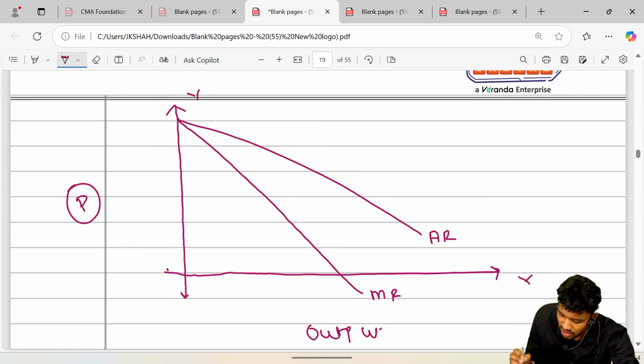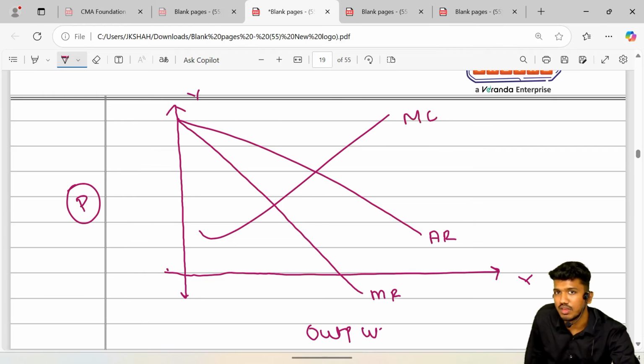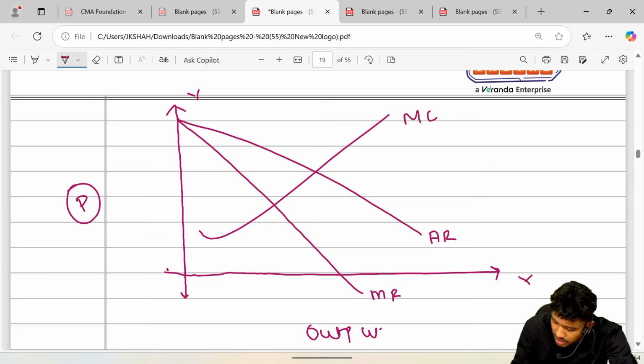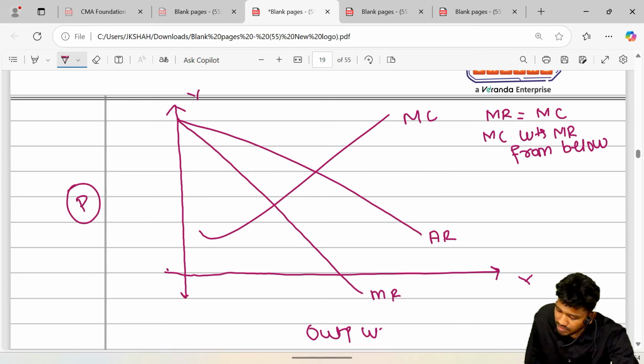Now see, we have plotted AR and MR. Now we will draw our equilibrium. This is our MC curve. Did you get your equilibrium? The two conditions of equilibrium are: MR is equal to MC, and MC cuts MR from below.